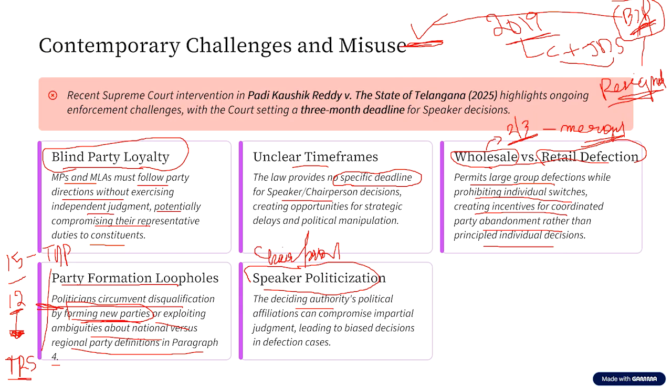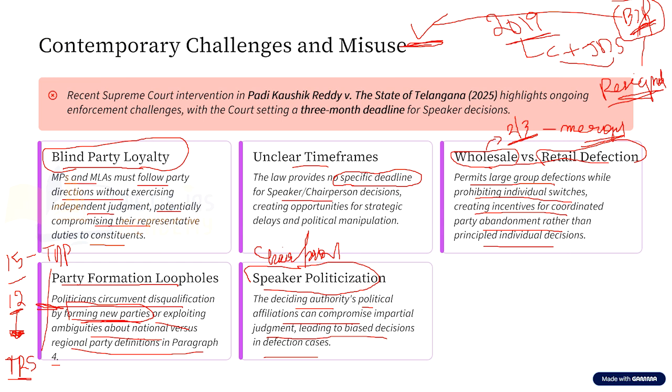So, if an opposition party member defects to the ruling party, do you think the speaker or the chairperson is going to act against the ruling party and rule that the person who has defected has been disqualified? That is not going to be possible, because at present the speaker's office or the chairperson's office is highly politicized. So the deciding authority's political affiliations can compromise impartial judgment, leading to biased decisions in defection cases. These are some of the challenges with respect to the anti-defection law.